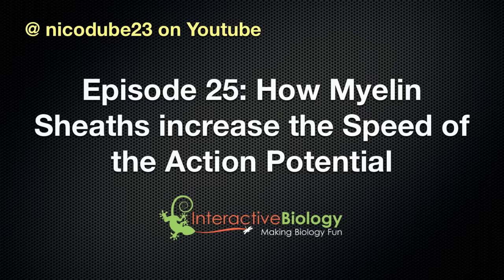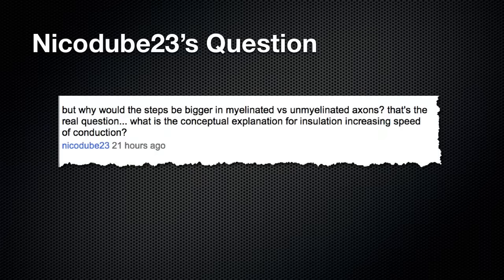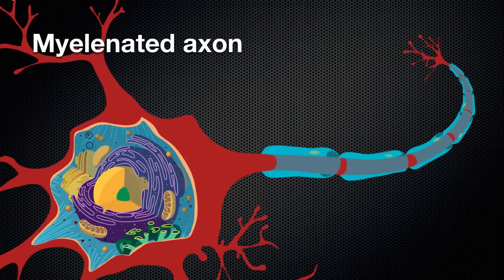And his question was placed on episode 15 on YouTube, where I spoke about saltatory conduction. And this is what he says. He says, but why would the steps be bigger in myelinated versus unmyelinated axons? That's the real question. What is the conceptual explanation for insulation increasing speed of conduction? That is an excellent question, such a good question that I felt the need to make this video to answer the question. So this is what he's referring to.